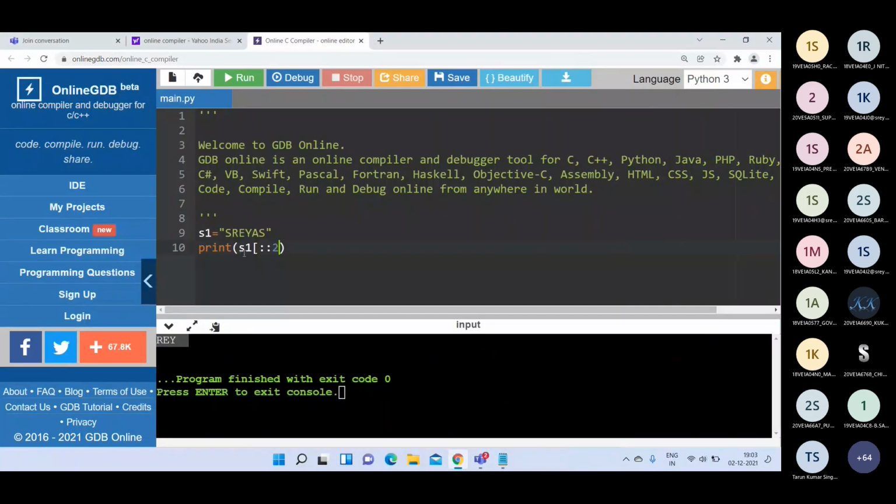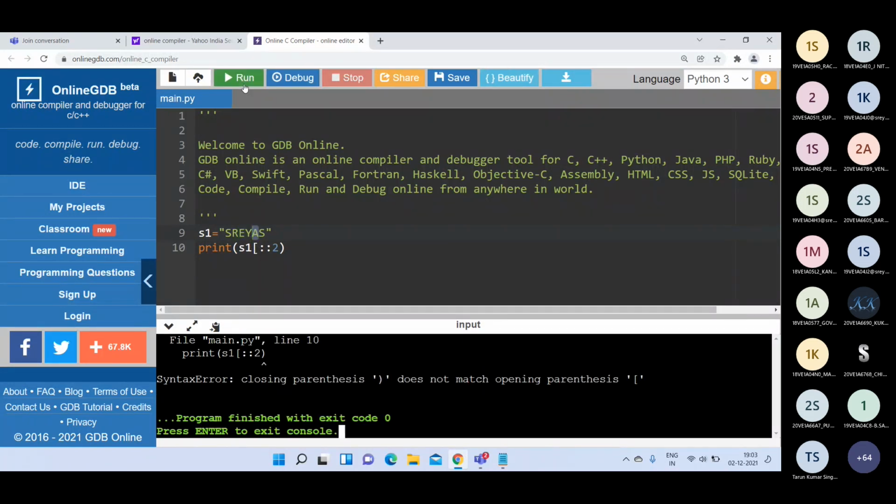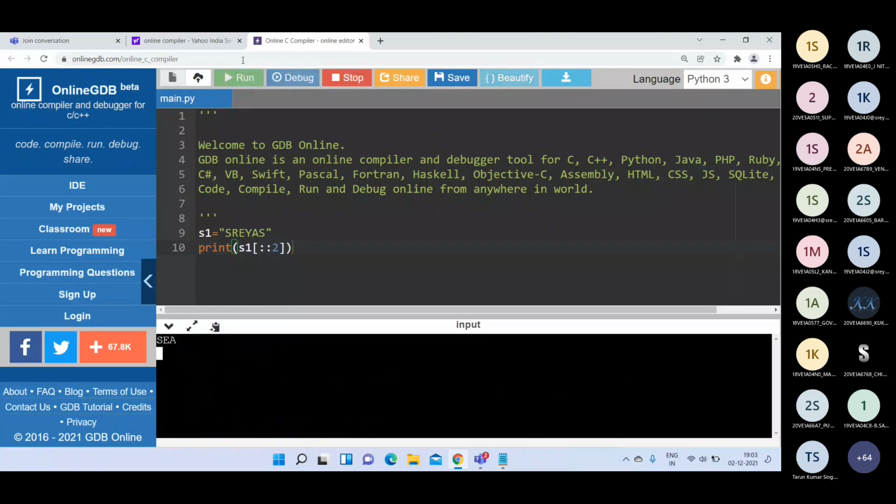That means first it will read the first character, that is S. After that, from that character 2 characters will be skipped. That means after S, what comes next? E comes. Okay, then after that A comes. So if I run this program, we'll get SEA.